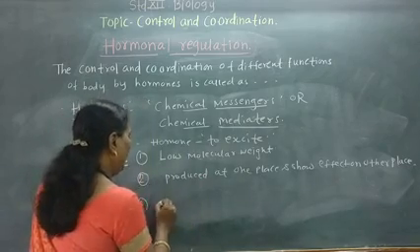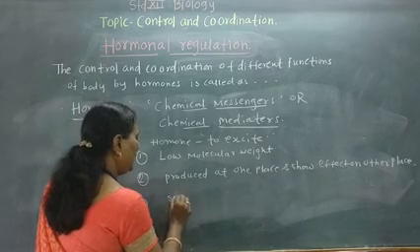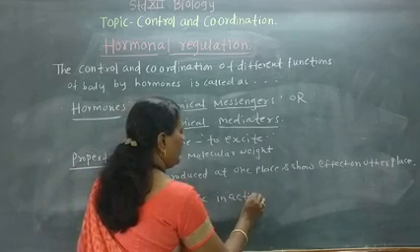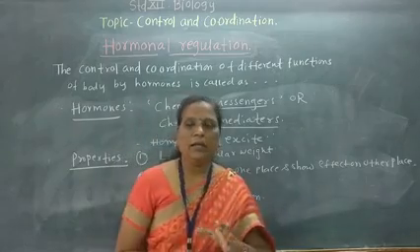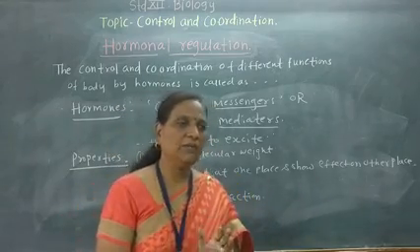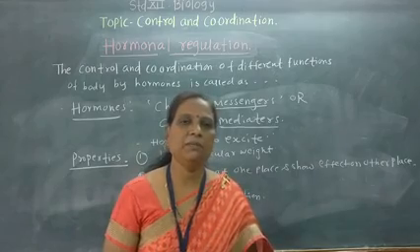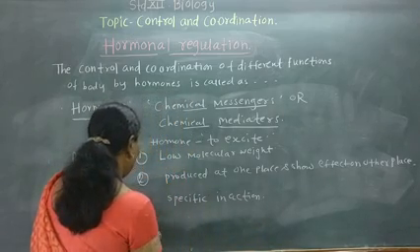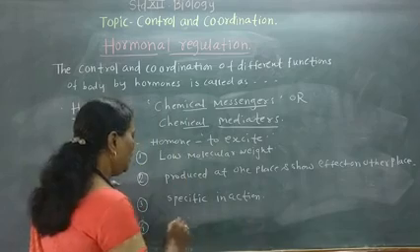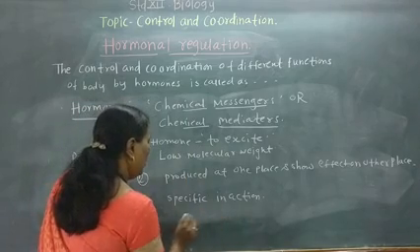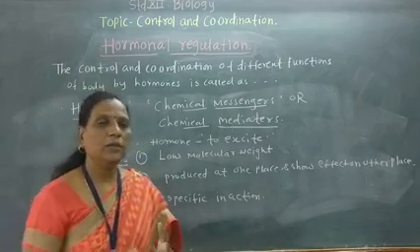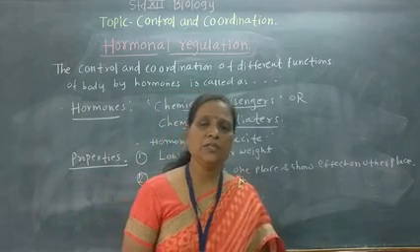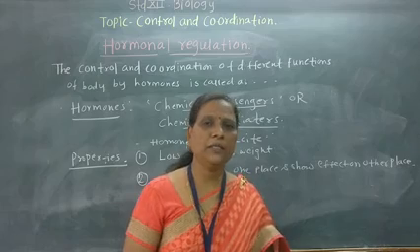Then they are specific in action. Specific in action means their target organs are fixed. Specific hormones will act only on specific target organs. Also, hormones are not reused. Once they are used by the target organs, they are destroyed by the target organs.